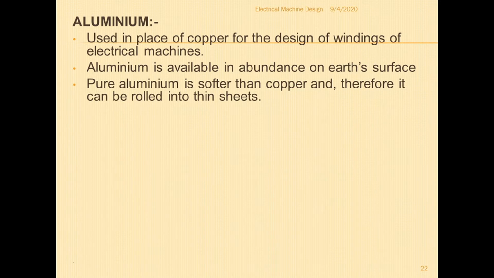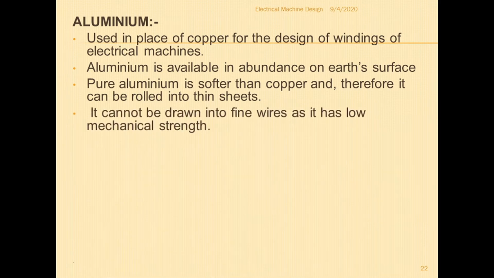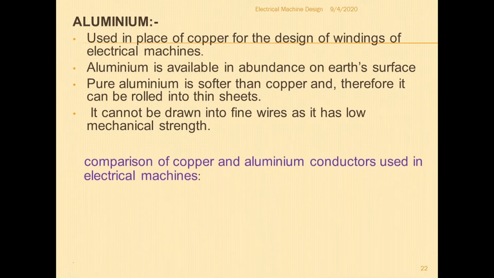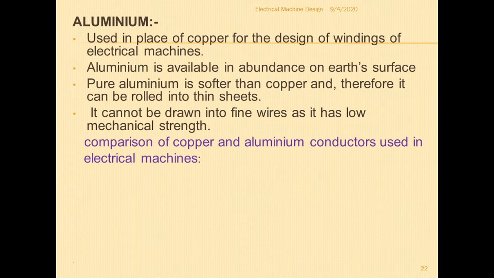Pure aluminum is softer than copper, and therefore it can easily be rolled into sheets. But compared to copper, you cannot draw aluminum into fine wires because it has low mechanical strength. These are the properties of aluminum. Now we can compare the copper and aluminum conductors used in electrical machines. Which one is better?